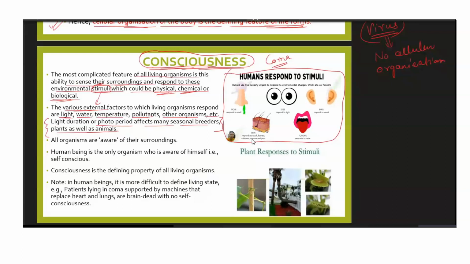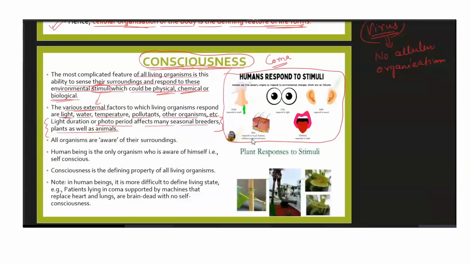Likewise, there are so many different plants which do the same thing, which means that the light duration is very, very important. How much light it is receiving is important for them to flower and reproduce. That is why it is written that photoperiod affects many seasonal breeders, plants as well as animals. So it's not only the plants that get affected, it's also the animals. Animals also don't breed all the time in a year. It's a specific season in which they breed, isn't it? You must have observed that also.